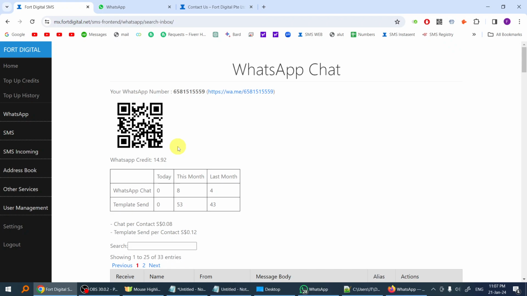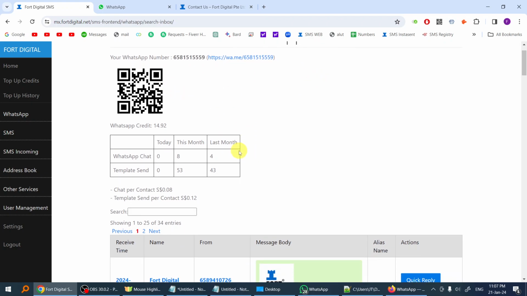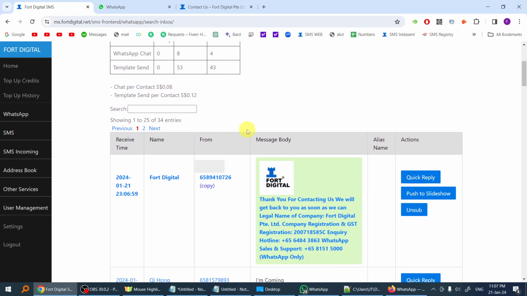So that's it. I send a message to these numbers. As you can see here, once somebody WhatsApps your numbers, you will receive it in these portals. You can see here the system is able to detect the name, so you do not have to ask for the name. And this is the auto reply function.